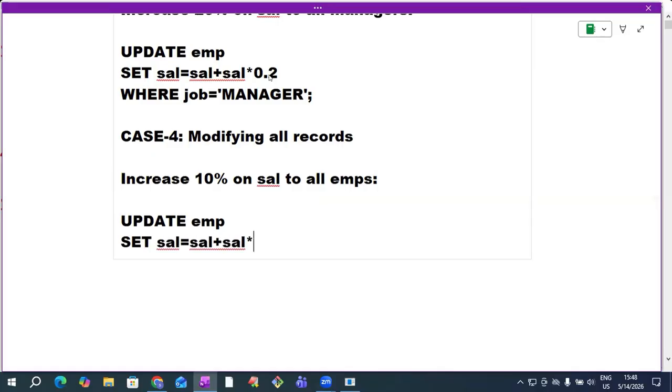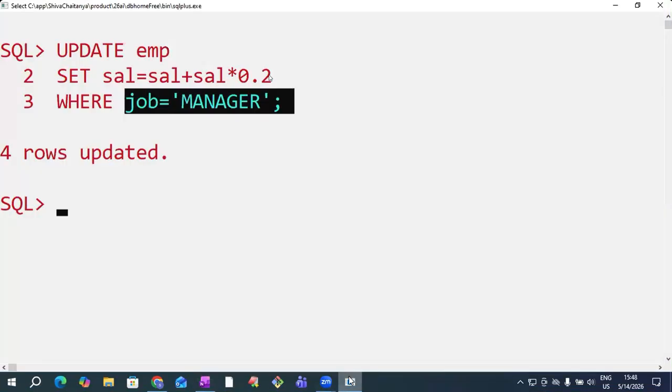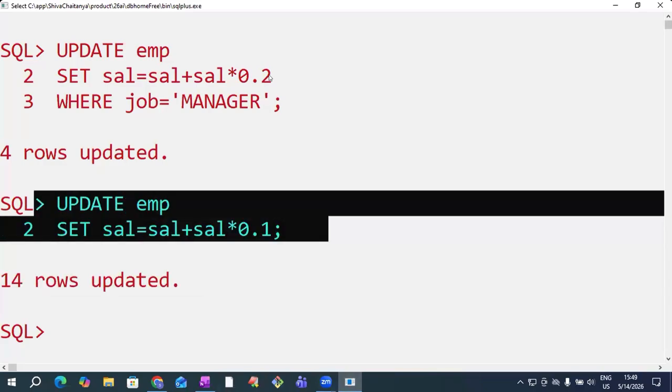Salary plus salary into 10 by 100 we can write, or 0.1. We want to increase to all employees. So don't write where. To modify all rows, don't write where. That's it. I'm copying this. Observe here. To all 14 employees, 10% on salary increased. By opening table data, you can check that in the table also. Just write select command. So these are the different cases of update.